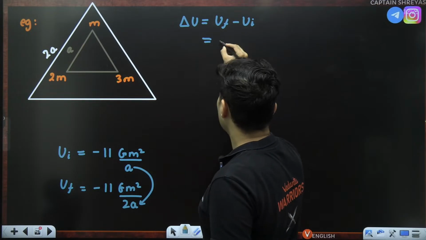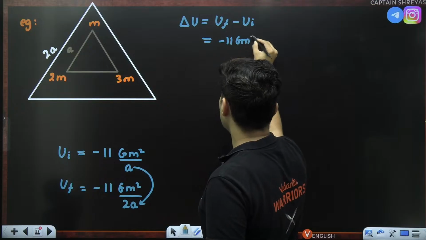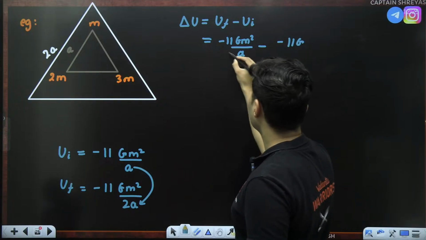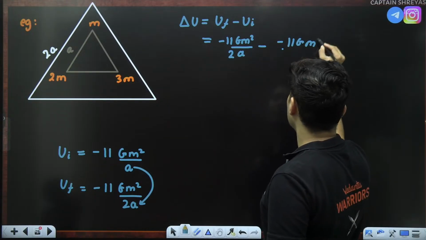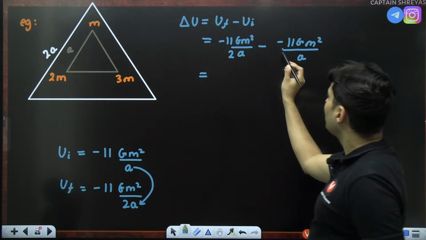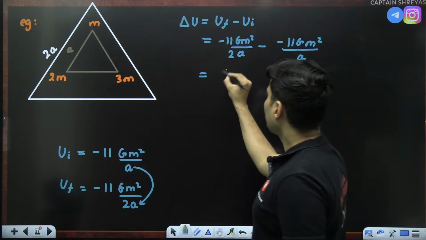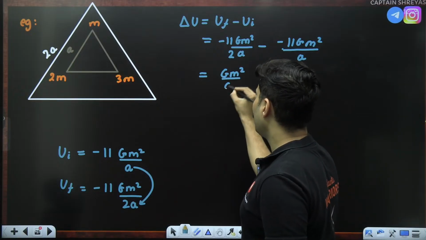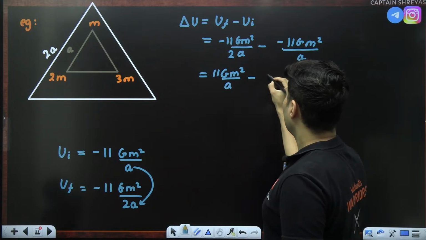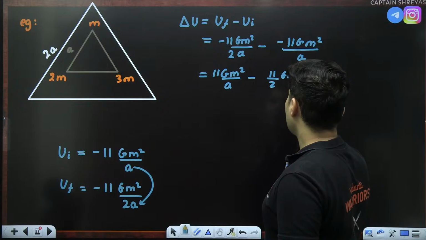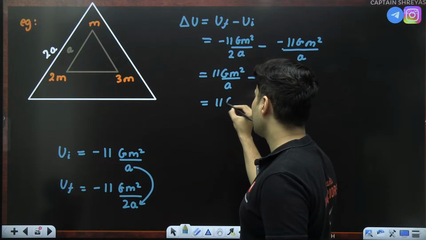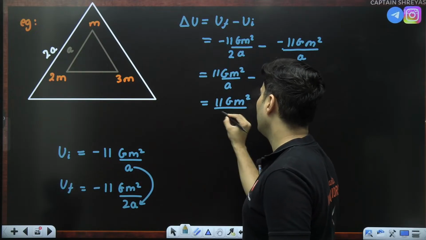This minus this. So minus 11 G m square by 2A minus minus 11 G m square divided by A. So minus minus is plus, so it will become G m square by A minus 11 by 2 G m square by A. 1 minus half is half, so it will become 11 G m square by 2A.